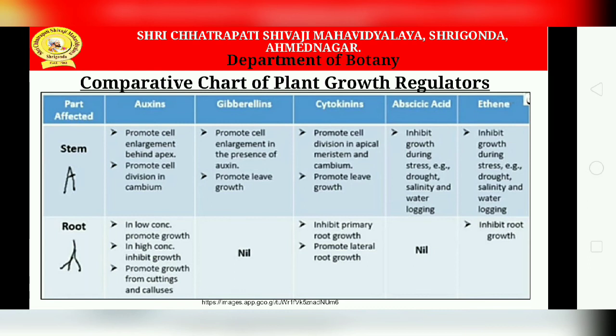In gibberellins and abscisic acid no such characters are found, whereas cytokinins inhibit primary root growth and promote lateral root growth, lateral branches we can say. And ethylene also inhibits root growth.